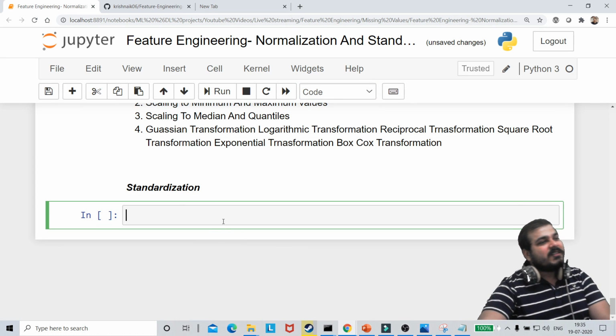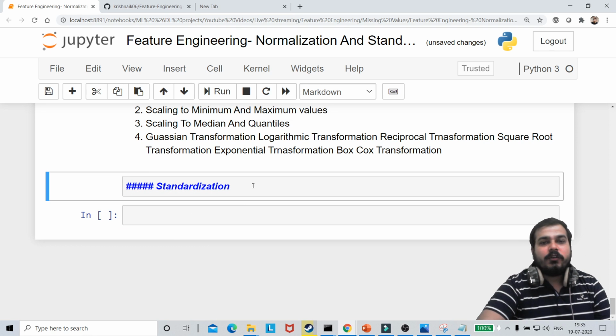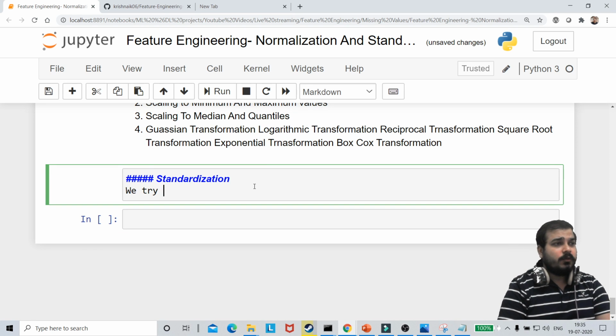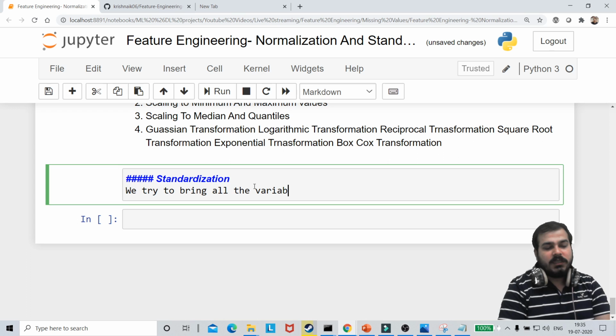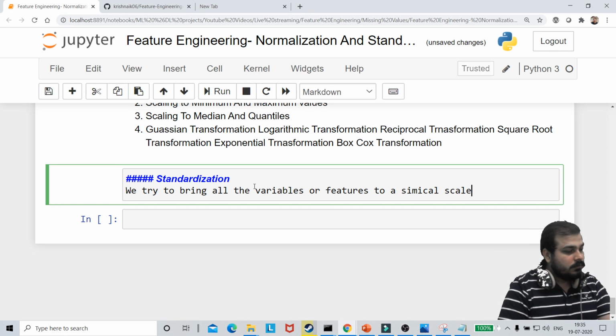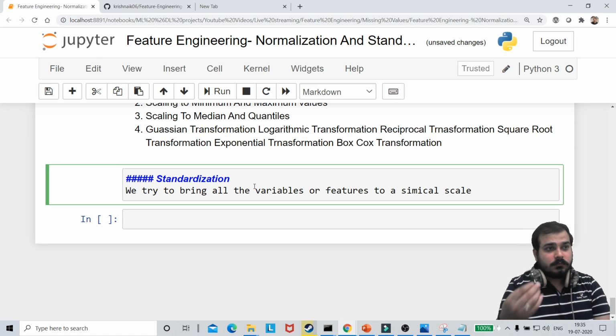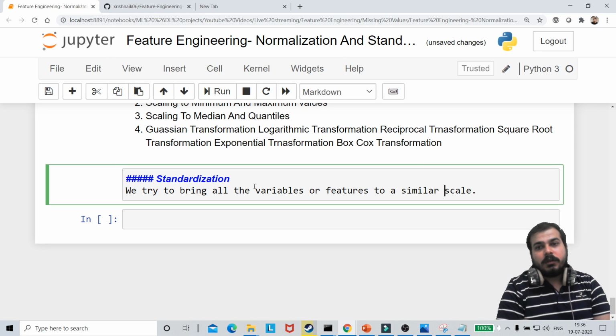So in standardization, what we do is that we try to bring all the variables or features to a similar scale. Now what do I mean by scale? Now what do I mean by this similar scale?